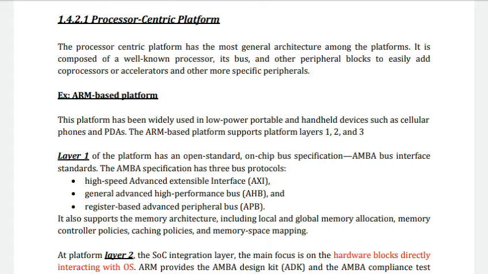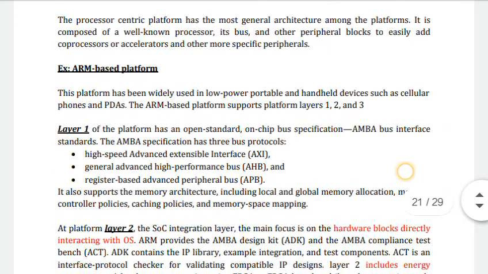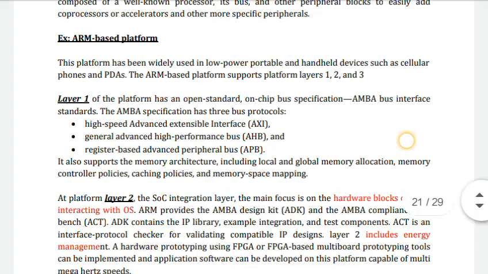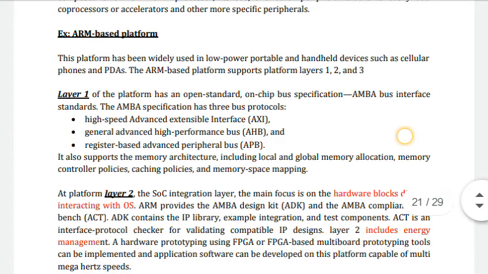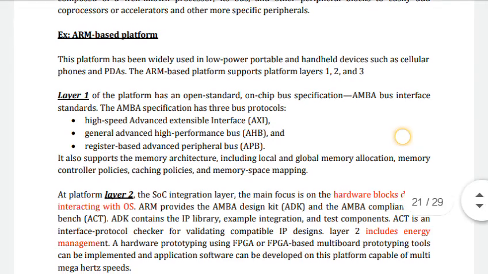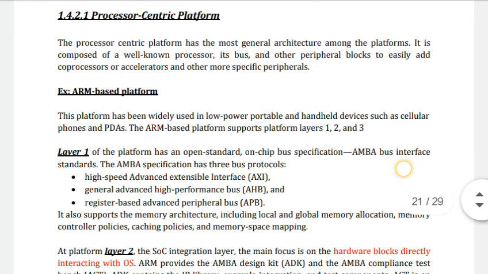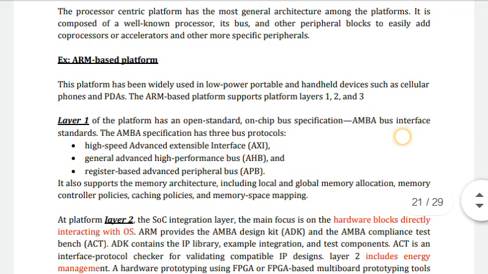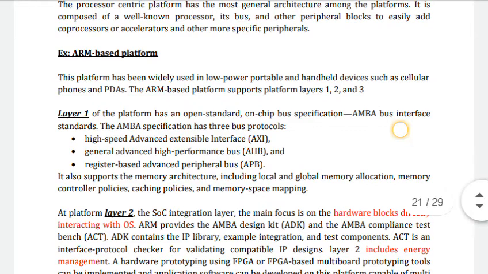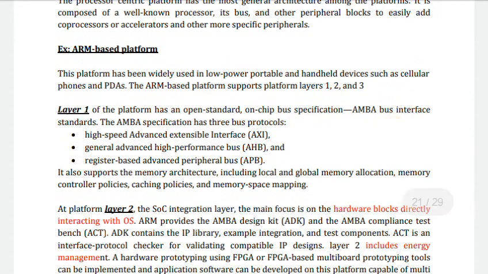This platform has been widely used in low-power portable handheld devices such as cellular phones, PDAs, etc. What is PDA? Personal Digital Assistant. The ARM-based platform supports platform layer 1, 2 and 3. So this processor-centric platform is widely used in low-power portable and handheld devices such as cellular phones and PDAs. The example is the ARM-based platform.